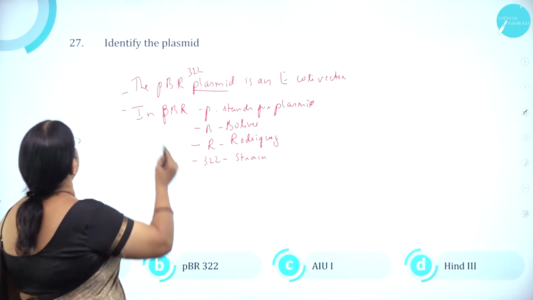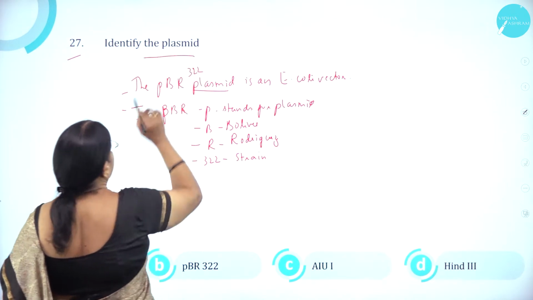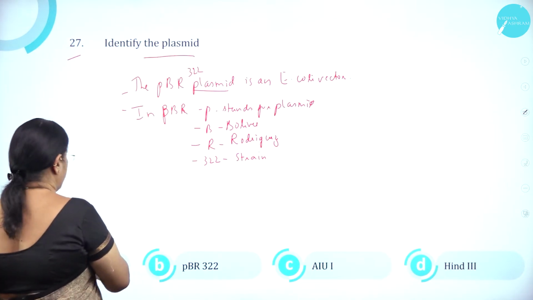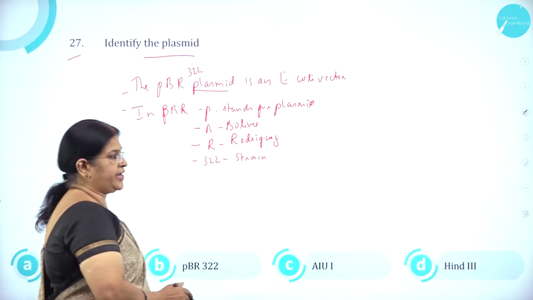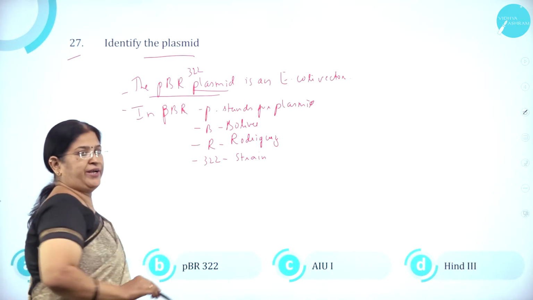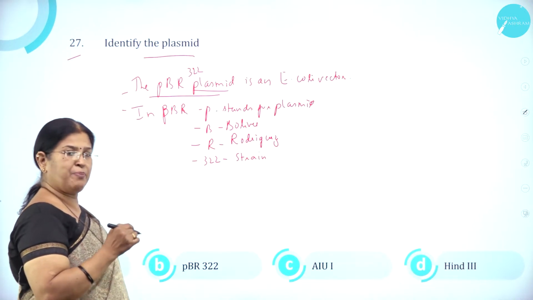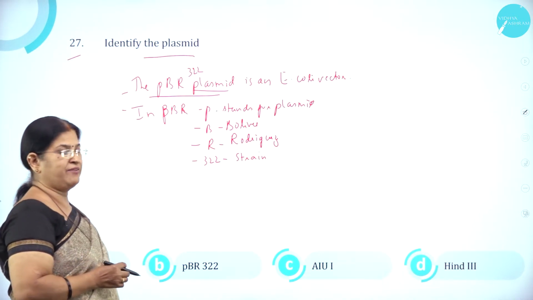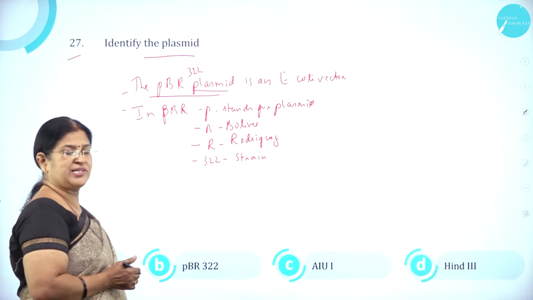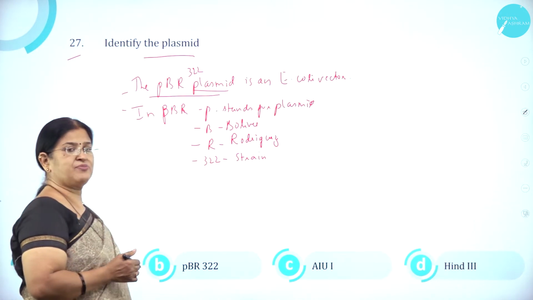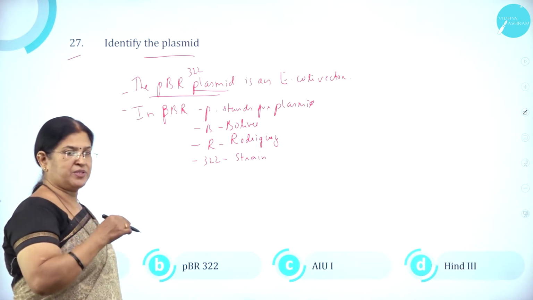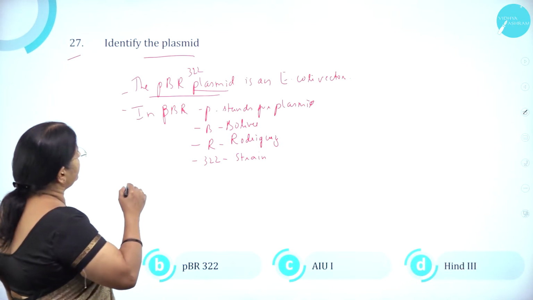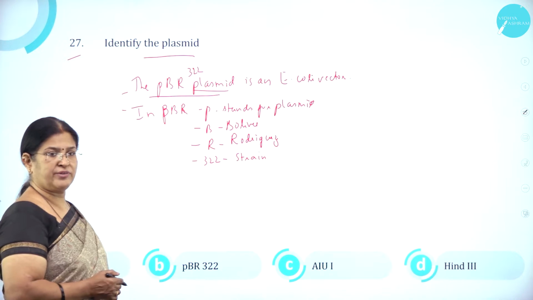Moving on to question number 27. Identify the plasmid: E. coli, pBR322, AluI, HindIII. The pBR322 is the plasmid and it is an E. coli vector. In pBR, p stands for plasmid, B stands for Bolivar, R stands for Rodriguez and 322 represents the strain. So the plasmid here is pBR322.